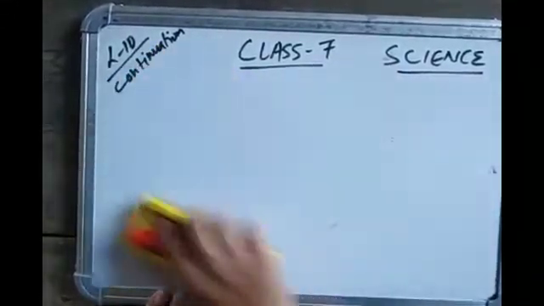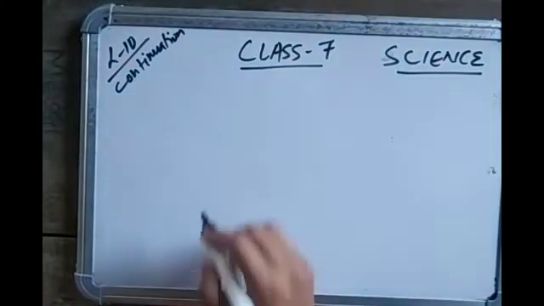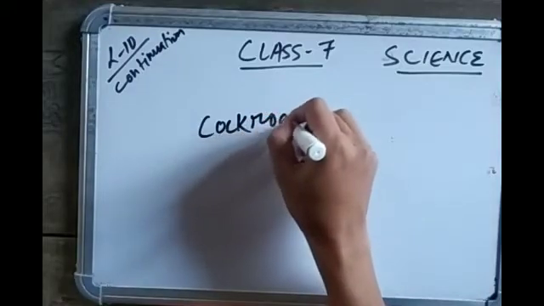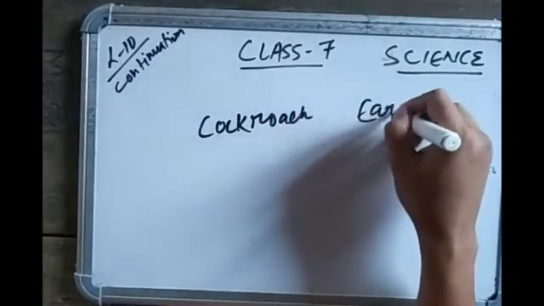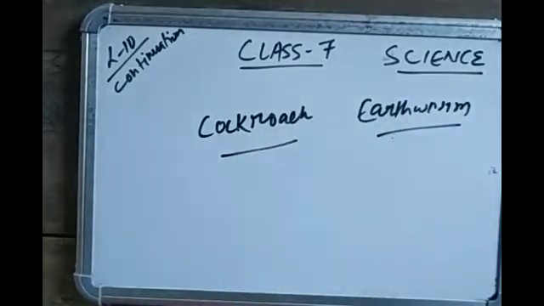Two examples are given. One is cockroach and the other one is earthworm. So breathing in other animals that do not have lungs: cockroach and earthworm.